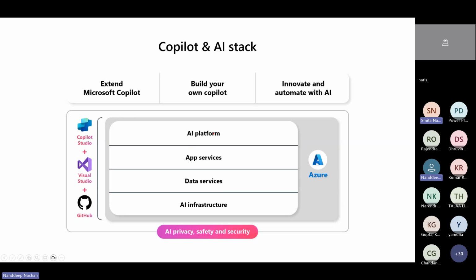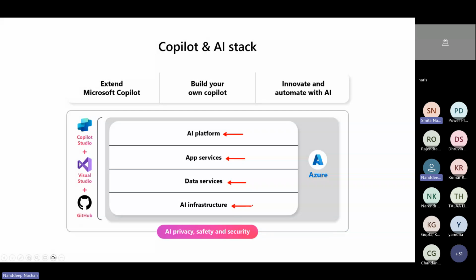First one is the AI platform, the foundational layer for building and running the AI models and applications. Then the app services, the tools and services for developing and hosting the application. Then we have data services, which provide secure and scalable data storage, processing and analytics capabilities.